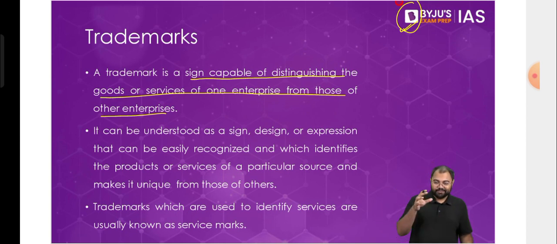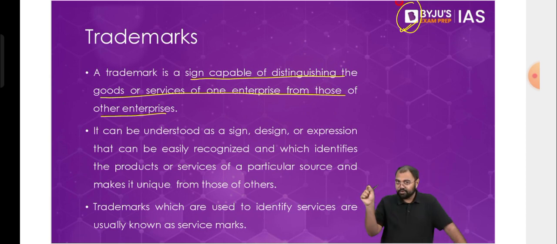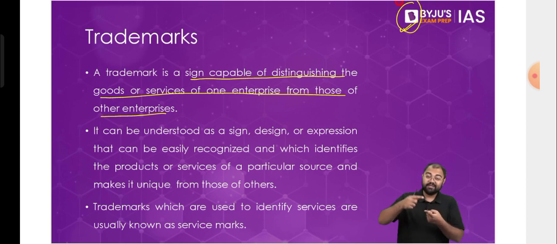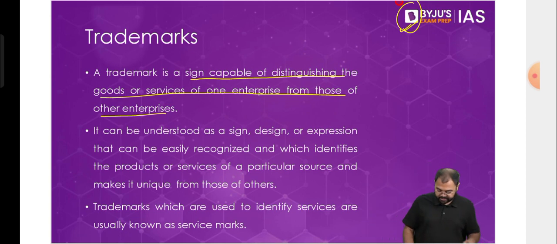That how exactly the shape of the bottle is, the way in which the picture is made, even the font that is used in writing the name of a company. You'll see that even the font does not change. So that font even is considered as a trademark. So that's why it can be anything. It can be a sign, it can be a symbol, it could be a way in which you're writing the name, it could be even the shape of the bottle that is being used by the company. Each and everything will be considered under trademarks. So that's why whether it's a shape or size or color or name or signs and symbols and whatever it is used, in all these cases, we can say that these are all trademarks. These will all be considered under trademarks.